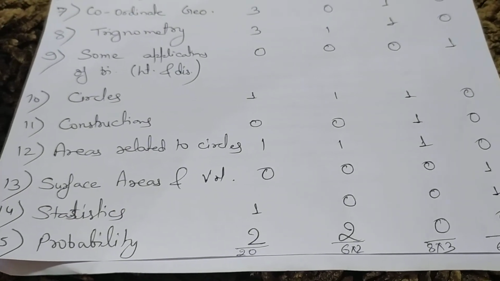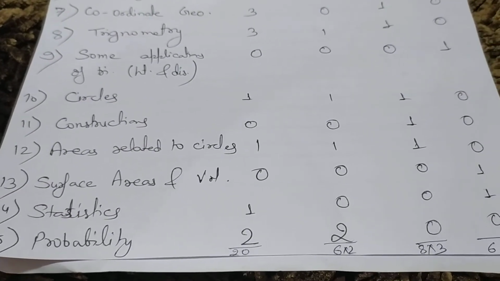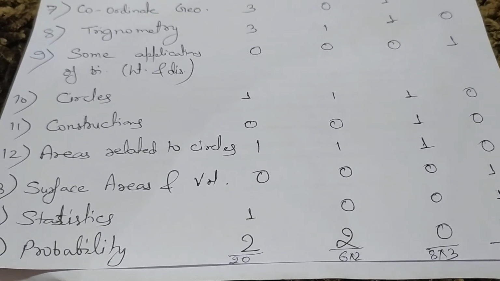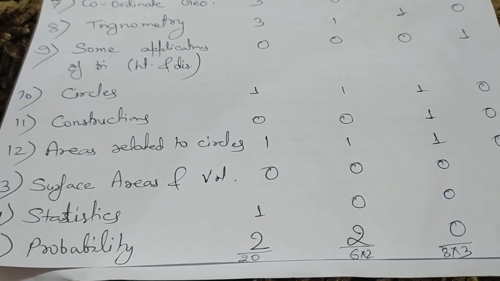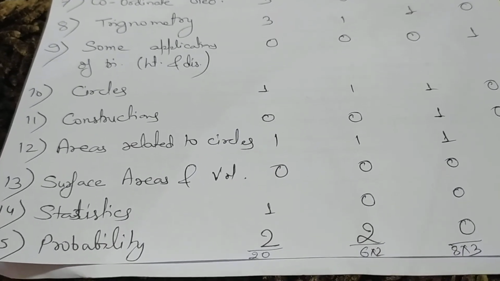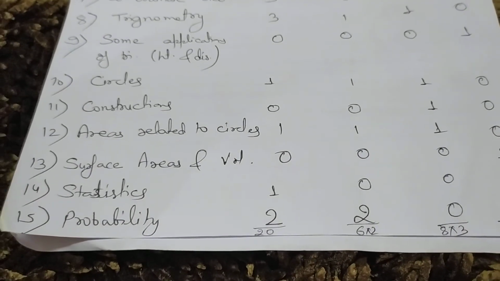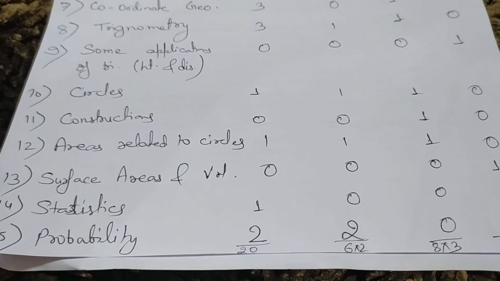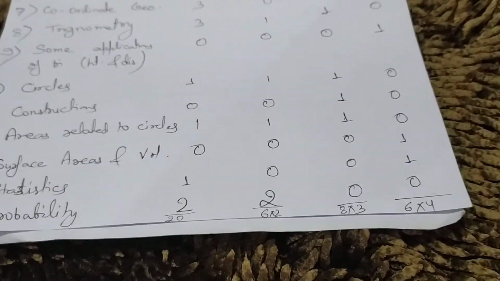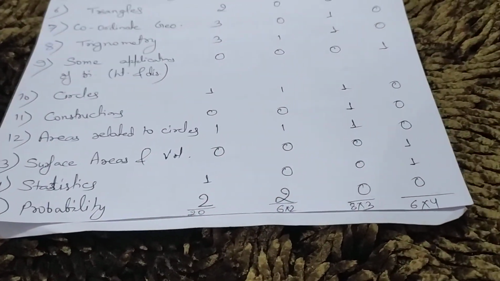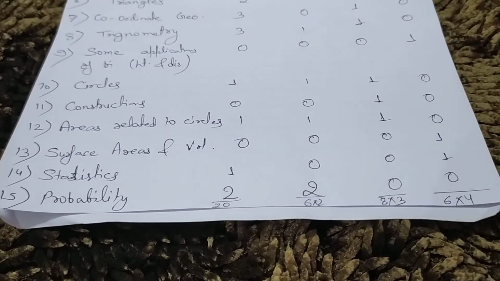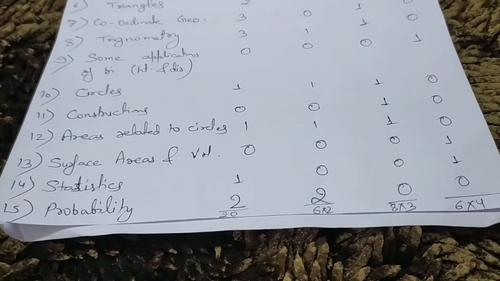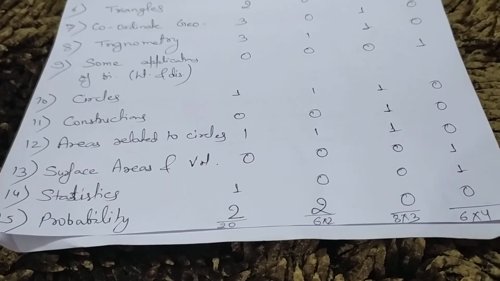The next chapter is areas related to circles. From this chapter there is one question of 1 mark, one question of 2 marks, and one question of 3 marks that came in exams. So the next chapter is surface area and volume. From this chapter only a 4 marks question came, and the number of questions is only 1. It means surface area and volume holds 4 marks, and it would be lengthy questions. This depends on the formulas and some techniques.